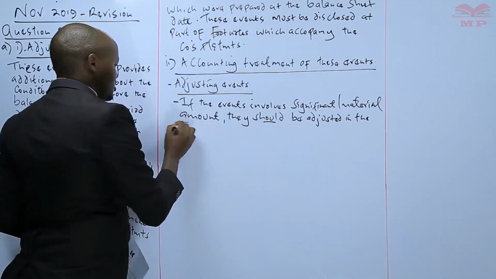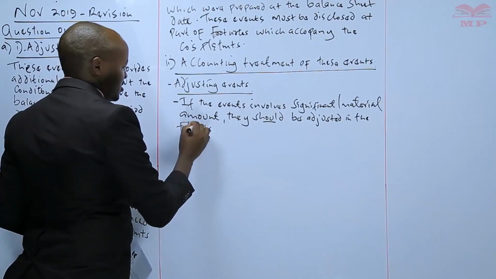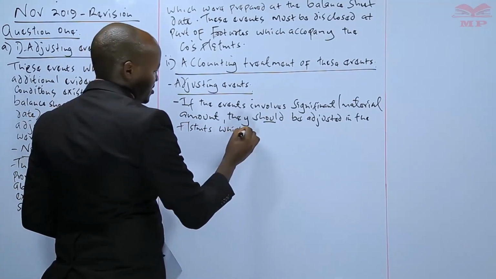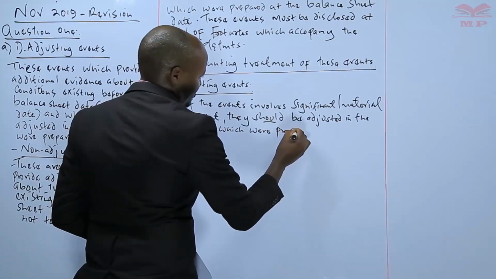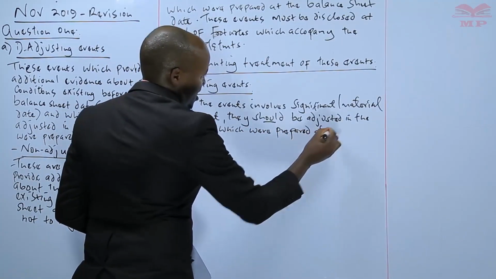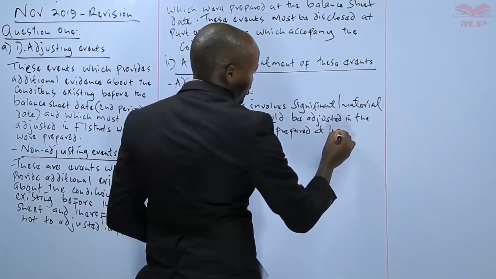They should be adjusted in the financial statements which were prepared at the balance sheet date.